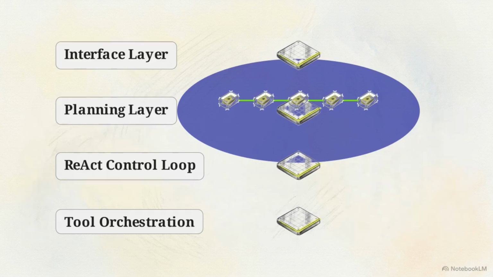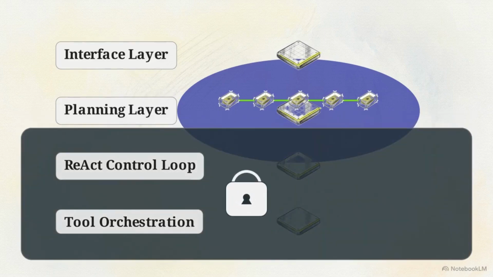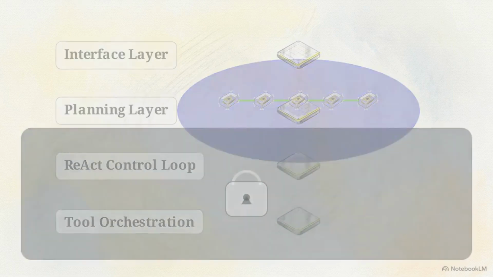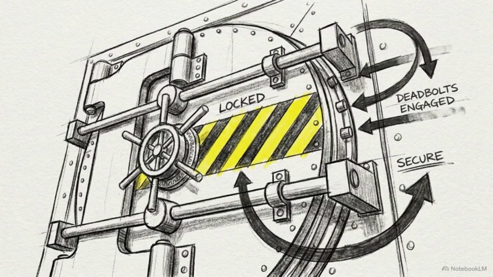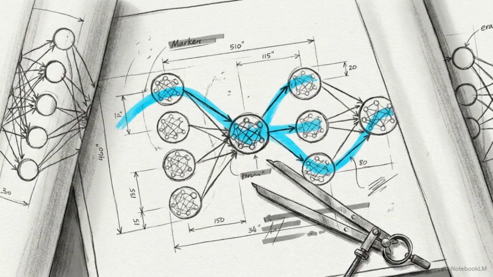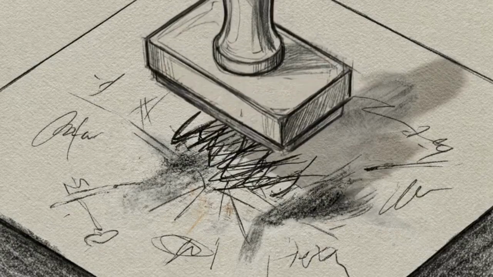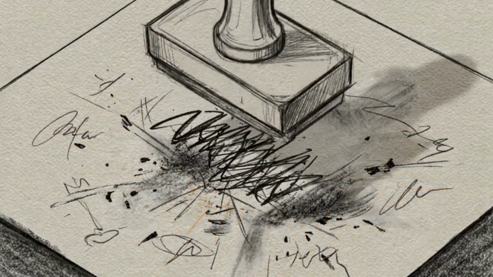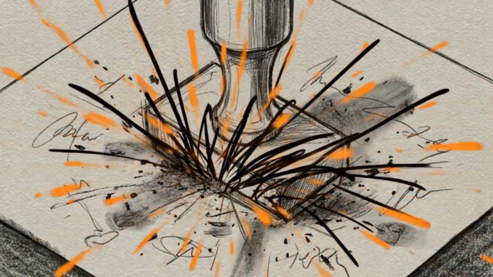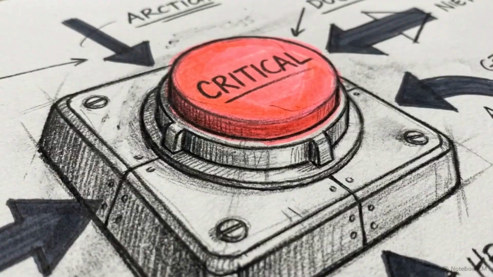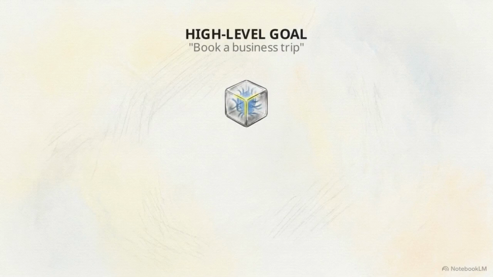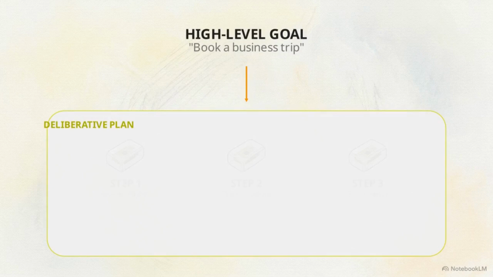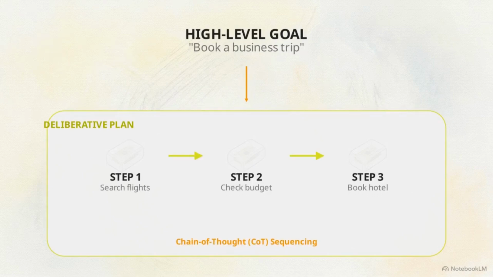taking any action. The bottom 2 tiers, the React control loop and the tool orchestration layer, handle the actual execution of those subgoals. We are locking out the execution engine entirely for the remainder of this section. We need to focus strictly on the cognitive preparation occurring in the top half of the stack. If the interface and planning layers fail to correctly structure the task, the bottom layers will simply execute bad decisions at high speed. The planning stack is the architecture's most critical point of failure. Planning, in an agentic context, is the explicit decomposition of a high-level goal into intermediate executable subgoals.